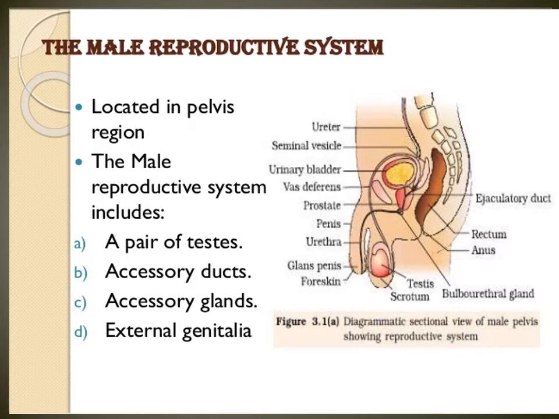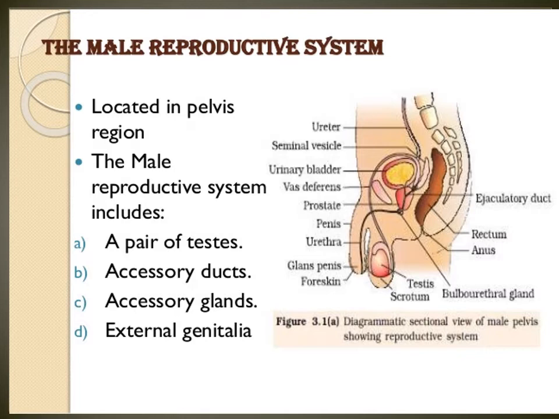Male reproductive system located in the pelvis region. The male reproductive system includes a pair of testes, accessory ducts, accessory glands, and external genitalia.